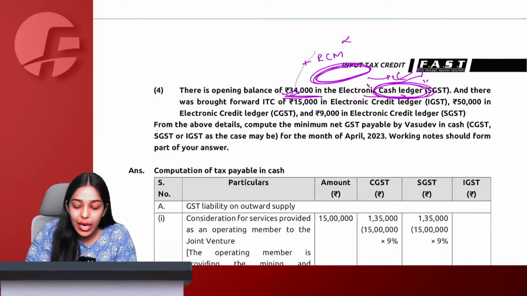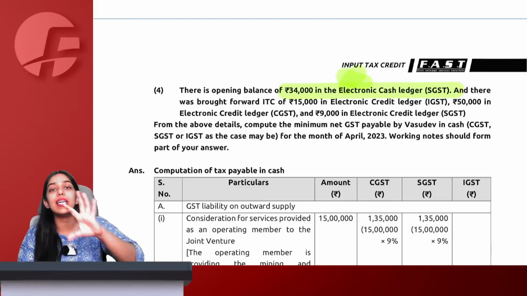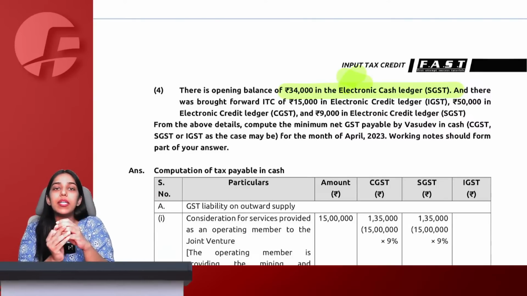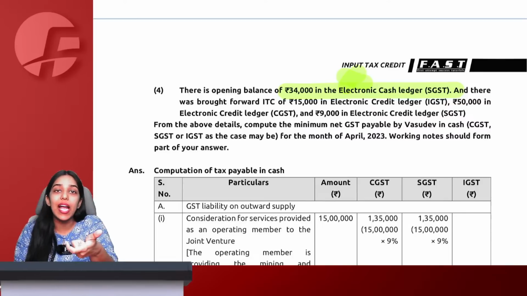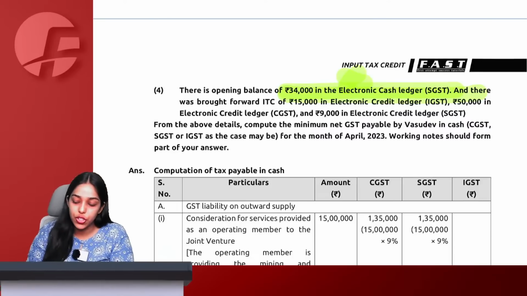Do not mistakenly take this 34,000 as ITC and set it off here. No, this is not ITC. This is my cash ledger balance. Cash ledger balance is never available directly with ITC as set off. You first set off all your credits, add the RCM liability, and then finally whatever is payable by cash, from that you can reduce this cash because it is already there in your cash ledger.